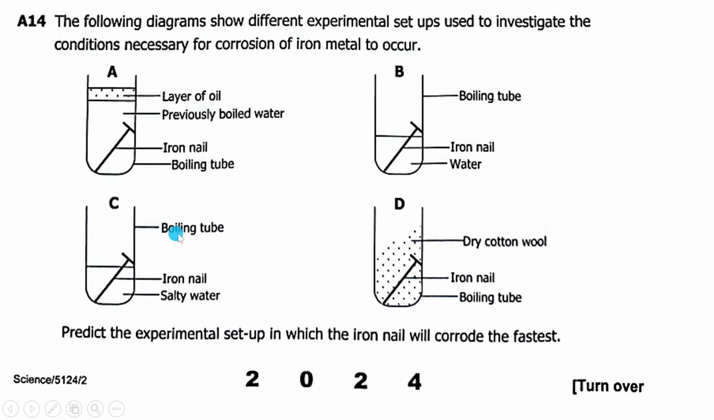Then in C, we have a boiling tube, iron, and salt water. So here also corrosion will occur. Now there's also salt. It will act like a catalyst. In D, we have dry cotton wool, an iron nail, a boiling tube, nothing else, no water. It will not occur. Predict the experimental setup in which the iron nail will corrode the fastest. Here to corrode, here to corrode. But here, because there's presence of salt, it will be faster in C. So the answer is C.